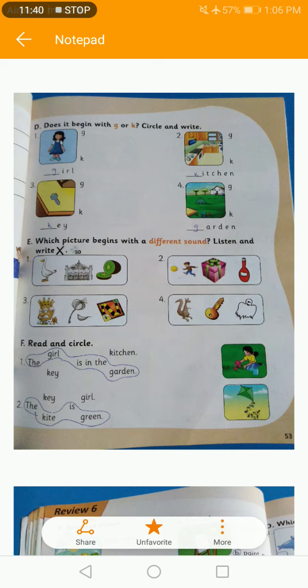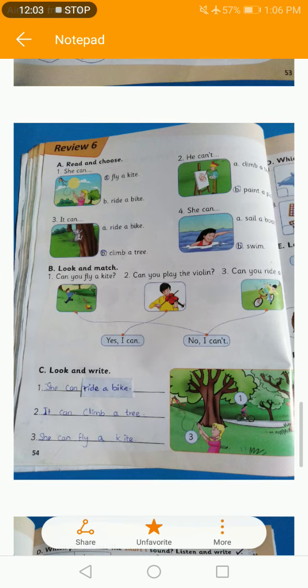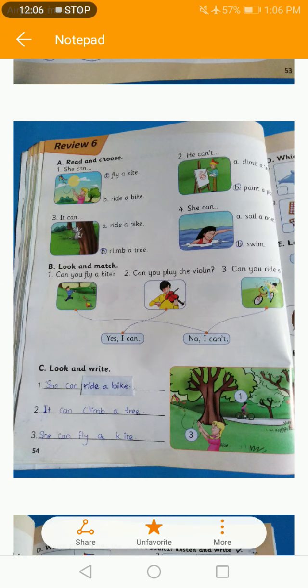Okay, look at this second picture. It's the picture of a kite. So we have the options, the key, the kite is girl or green. The kite is green. So you have to circle, the kite is green. Okay, this is all in page 53. Now come to review 6, page number 54. Exercise A, B and C.